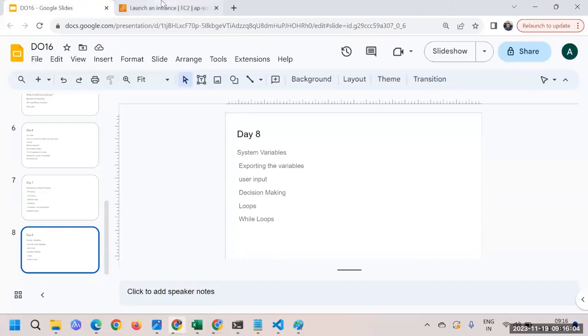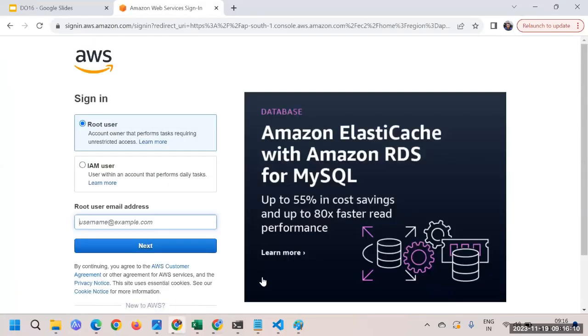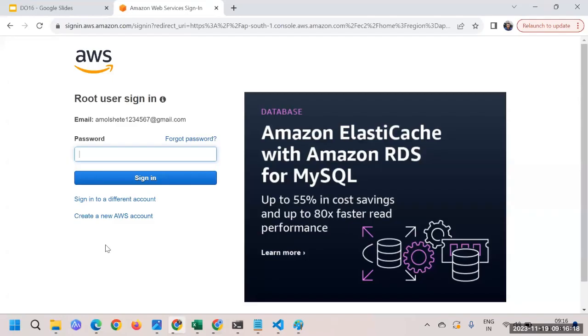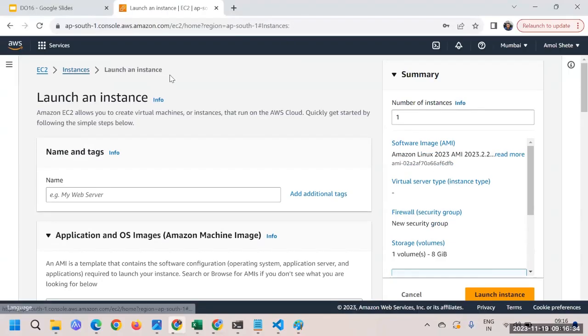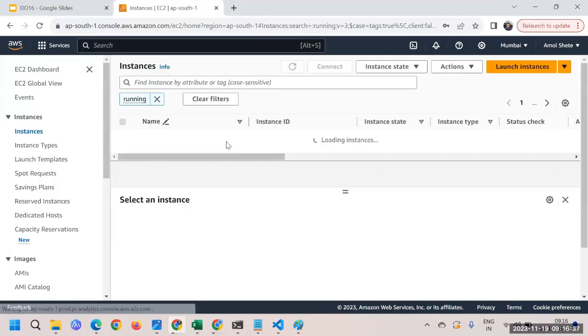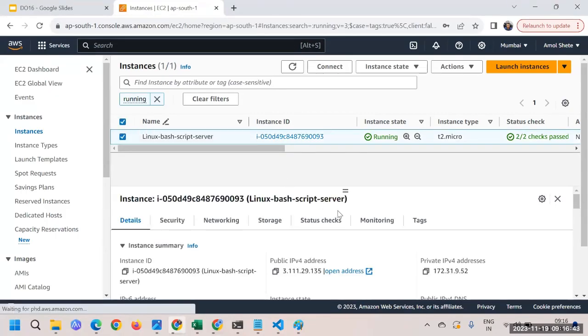First of all, let me log into our EC2 server, then we'll talk about the system variables. Here we are inside the AWS account, and this is the server which we created yesterday, so let me log into it straight away.